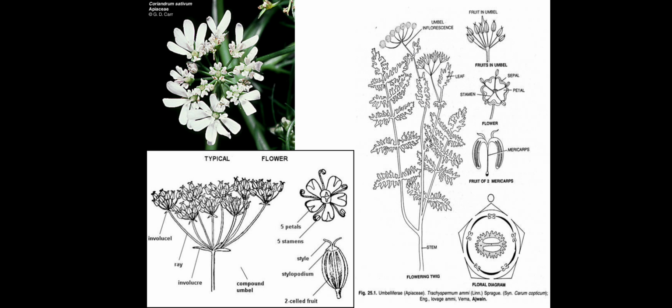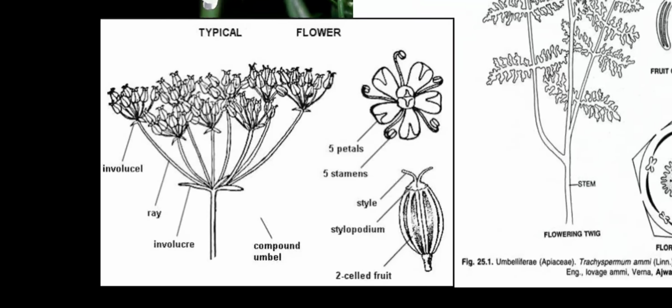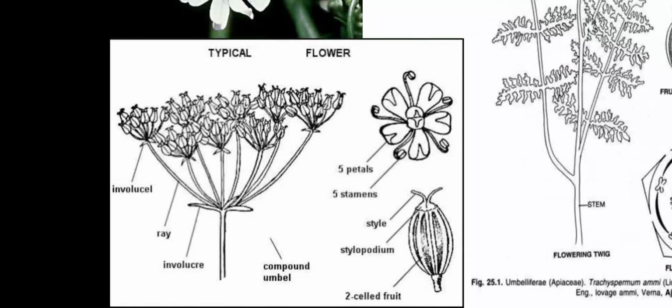Coriandrum, which in Marathi is called Kotimbir, is the most peculiar plant found in this family, where we can see the white colored petals present. Then below is the structure, which actually shows you what the major characters of this plant are.